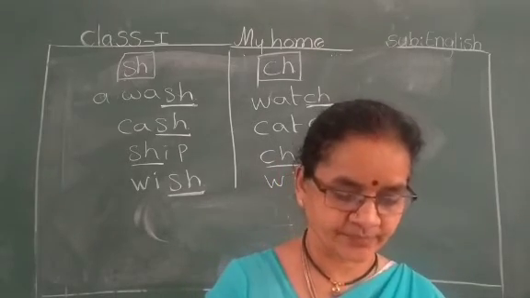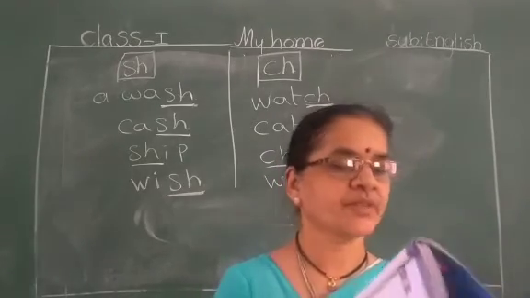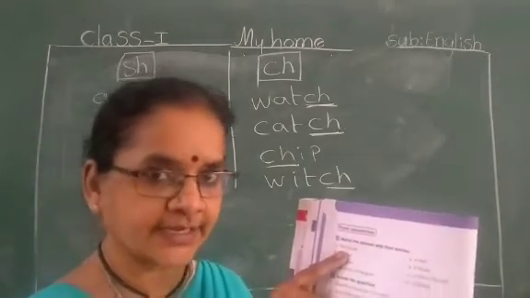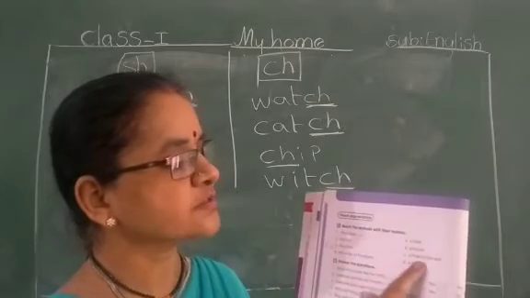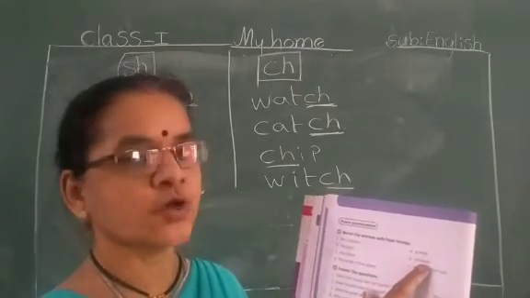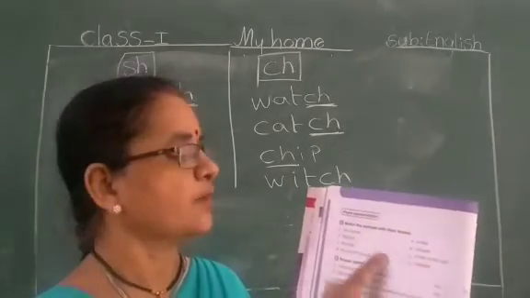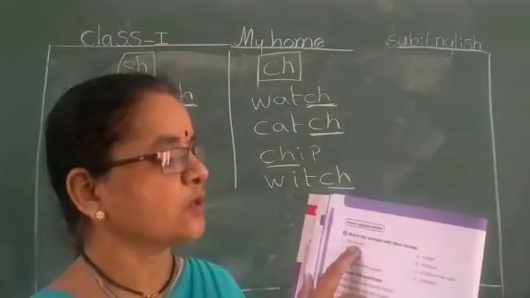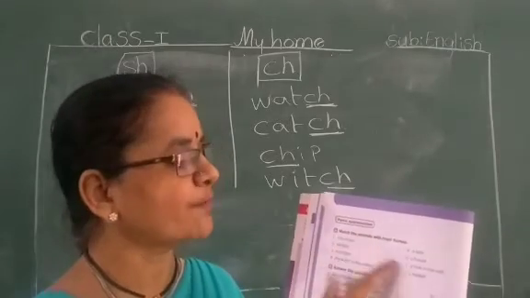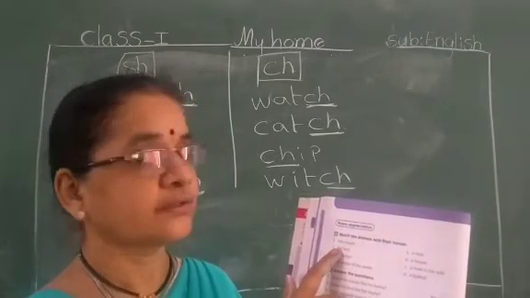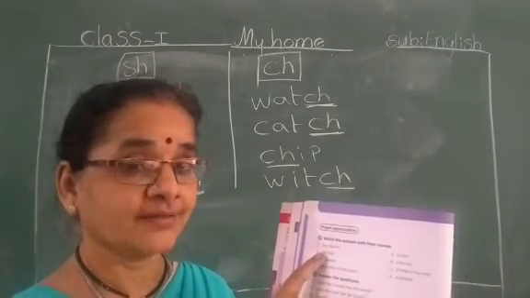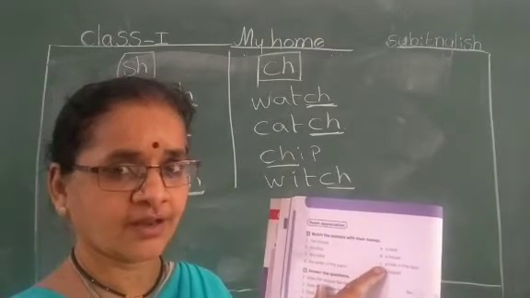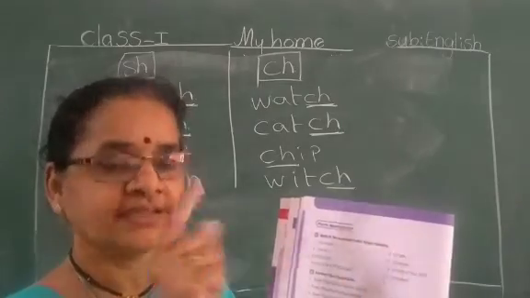Yes. Now here, match the following. Where it lives: the mouse, in a hole or nest or house. Yes, mouse is in the hole. You match it. The bird. You know well. Where? House, hole, nest. Yes.